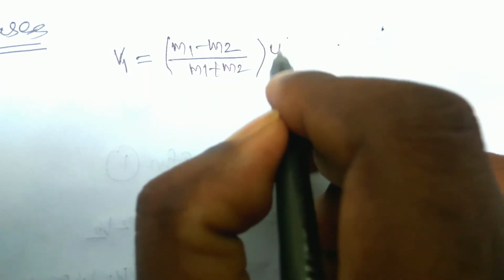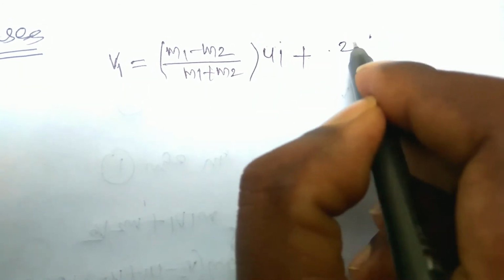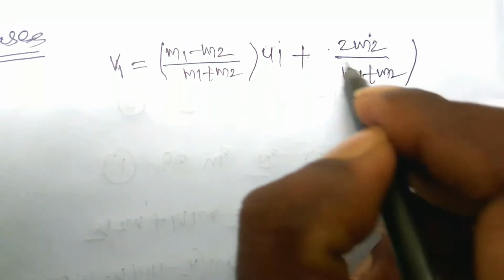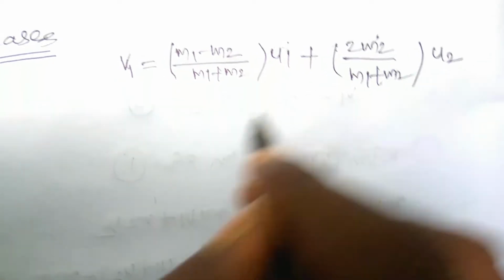Let us see some cases here. The final velocity of the first body v1 is equal to m1 minus m2 by m1 plus m2 into u1 plus 2m2 by m1 plus m2 into u2.